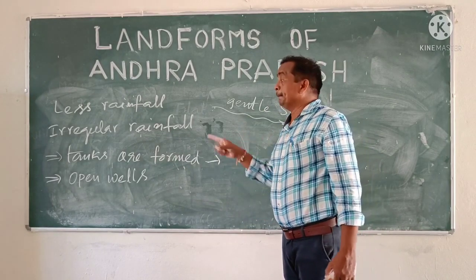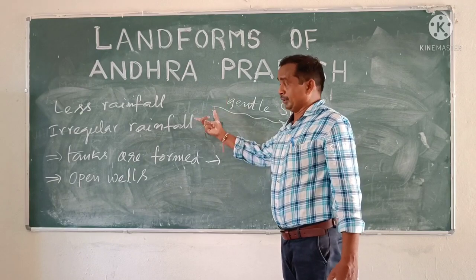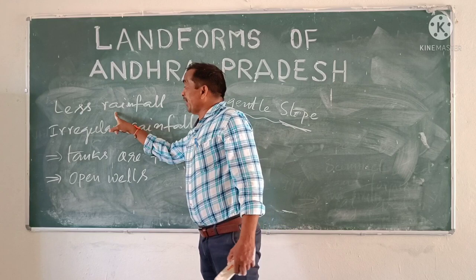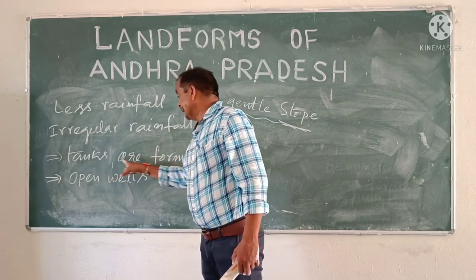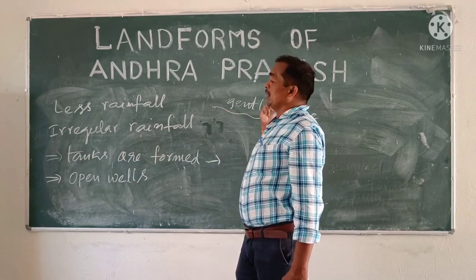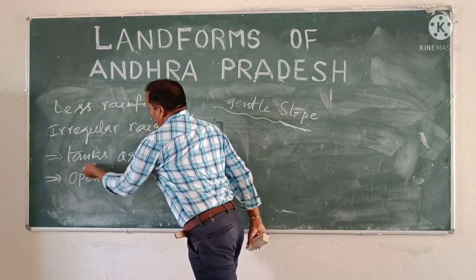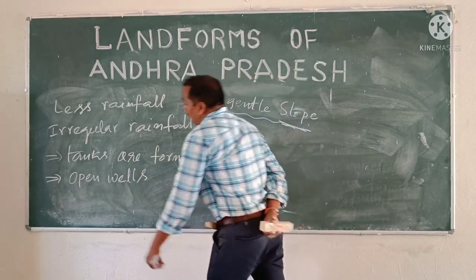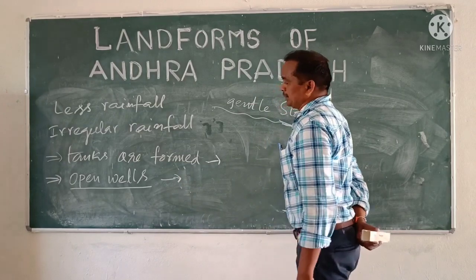Dear children, everything is based on one cause, caused by another. So one is less rainfall area, second one is irregular rainfall area. Next, tanks are formed due to the gentle slope on the surface of the plateau. So due to having more water in the tanks in the rainy season, open wells also support the farmers.